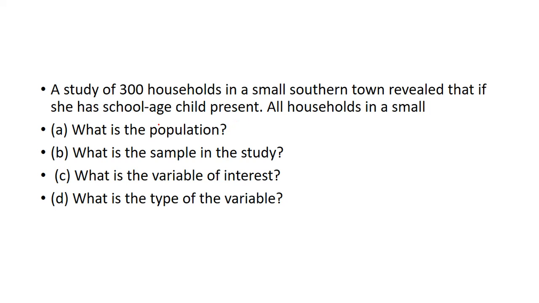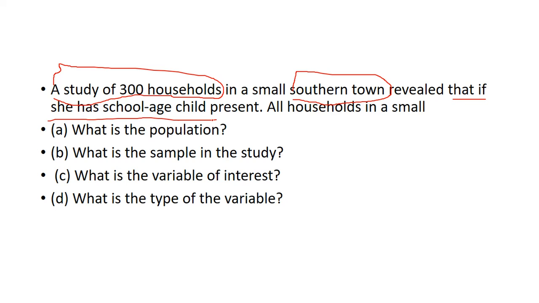If you take the population, a study of only 300 households in a small southern town, the southern town becomes the population, and the 300 households we are going to study are the sample. The variable is whether a school age child is present.